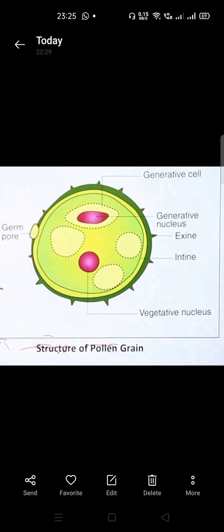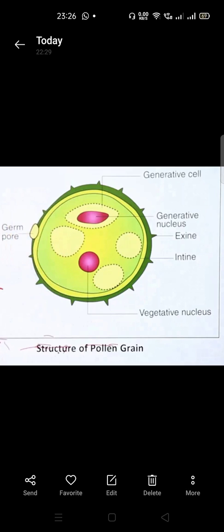But here I would like to show you the structure of a pollen grain. In your NCERT textbook it is not given, and the structure of the ovule is also not completely given properly, but it is very important to know the structure of a pollen grain. So here you can see in the picture, the generative cell. Generative cell means what?